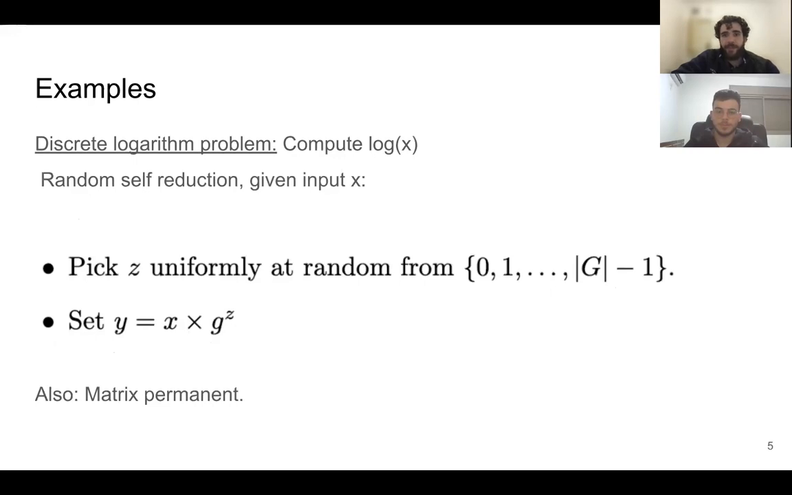Another example is computing the permanent of a matrix, and it's important to see that both of these examples are assumed not to be NP-complete. So it is a natural question whether there is an NP-complete problem which has random self-reduction.